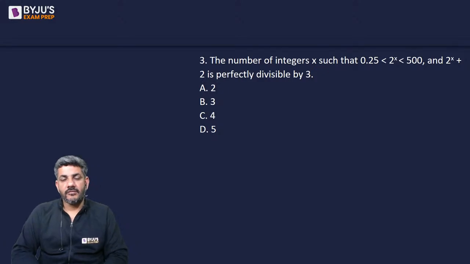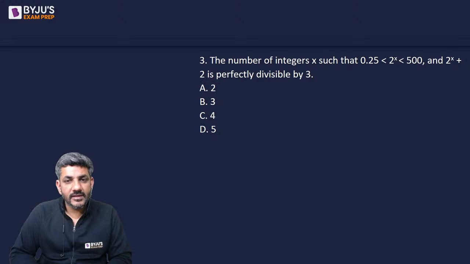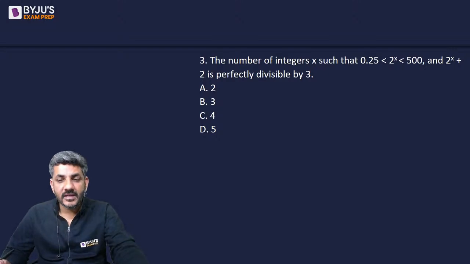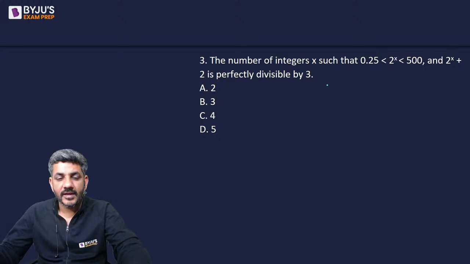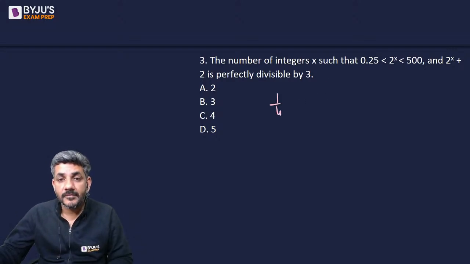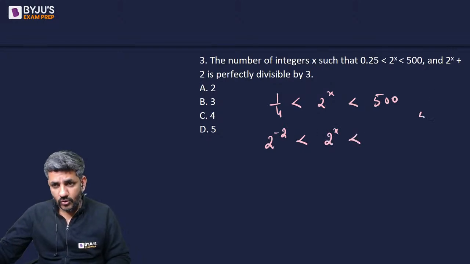Okay, let's start solving it. The number of integers x such that 0.25 is less than 2 to the power x, and that's less than 500, and 2 to the power x plus 2 is perfectly divisible by 3. Let's have a look at this. Now 0.25 is 1 by 4. It is less than 2 to the power x, which is less than 500. Now 1 by 4 is 2 raised to the power minus 2. It is less than 2 to the power x, and 500. I know that 512 is 2 to the power 9.